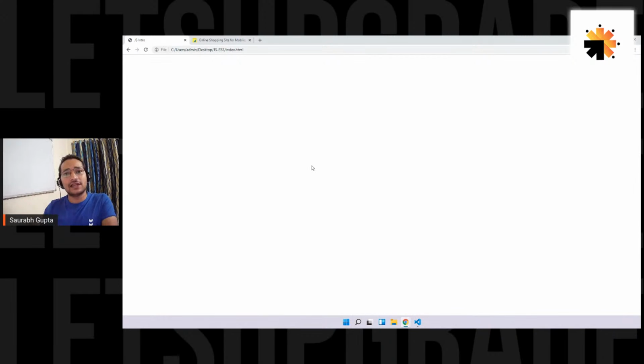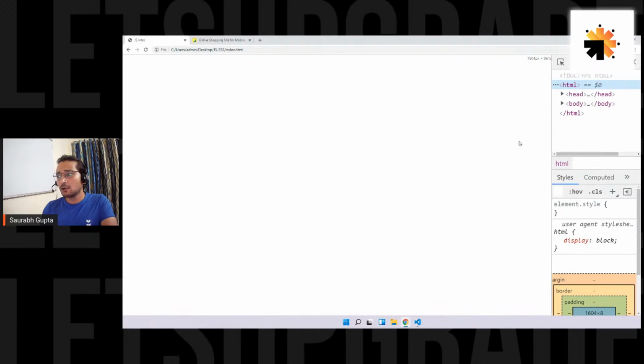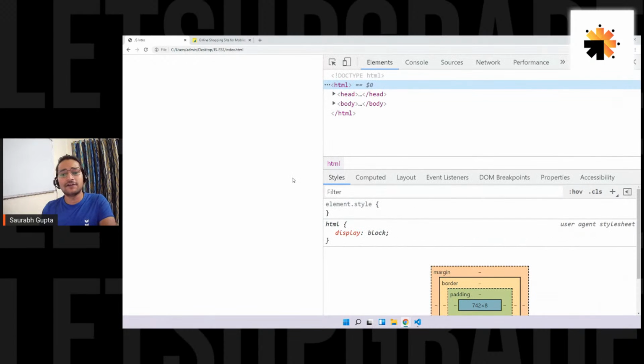Now, when you work with JS, there is an inbuilt tool inside the browser that is going to help us a lot. That is the tool that I'm going to teach you how to use, how to view it. So right click on your browser, click on inspect. And then you'll open this section, which is also called developer tools.